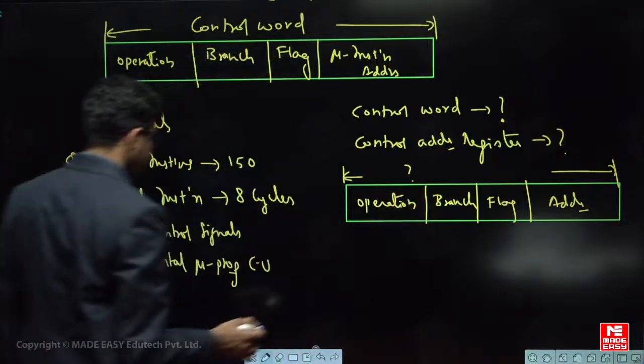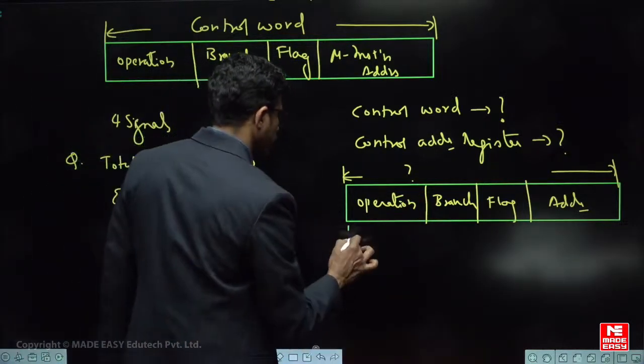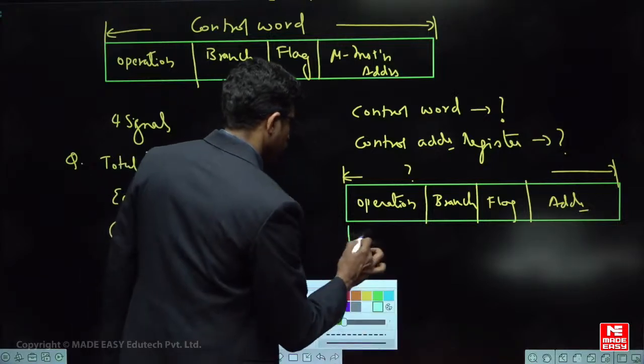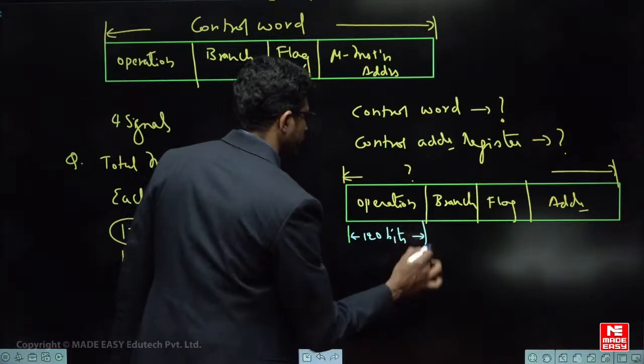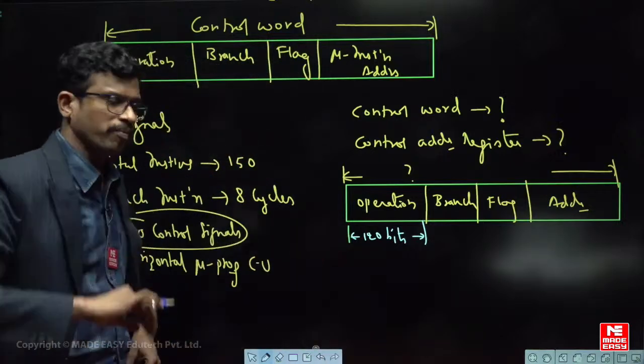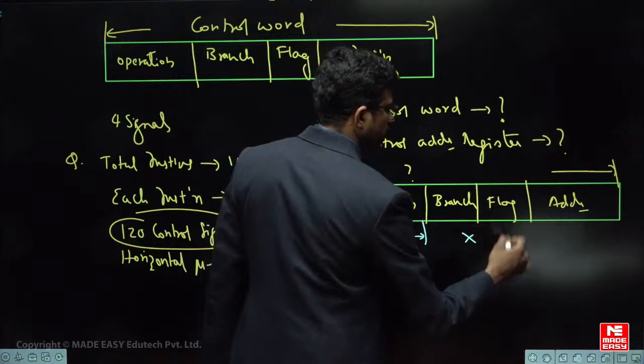Very easy. In horizontal, how many signals are there? That many bits are required. Very simple. What is the value? 120 bits are required. One signal, one bit for horizontal. If it were vertical, it would be in encoded form. Right. So 120 bits. These two are not given, so leave it. Don't worry about them.